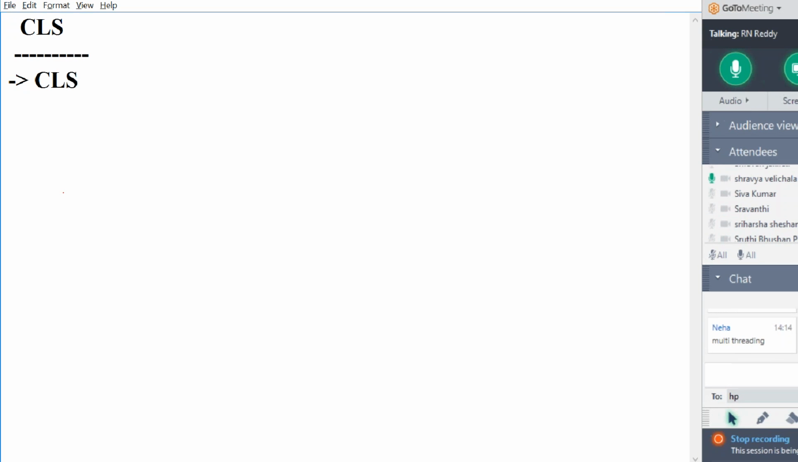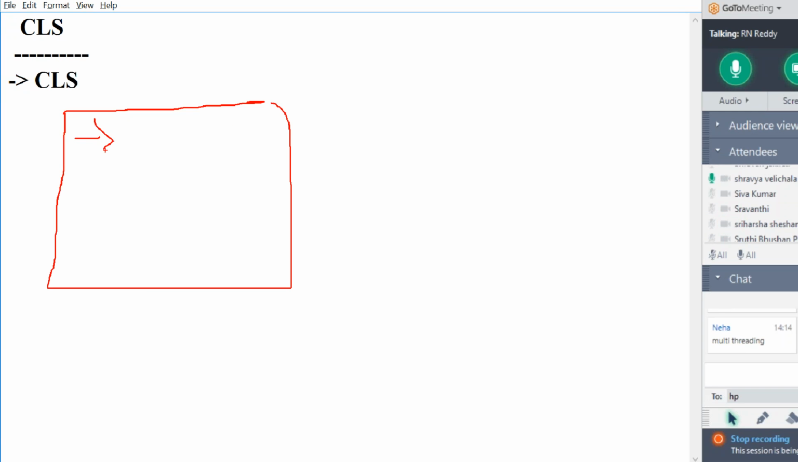That means CLS is a set of language standards. Language standards means every .NET language should be object-oriented programming. Every .NET language should support multi-threading. Every .NET language should support exception handling. Like that, they have given some standards in CLS. That's why I said CLS is a set of common language standards defined by Microsoft for all .NET languages. Every .NET language has to follow the CLS standards.